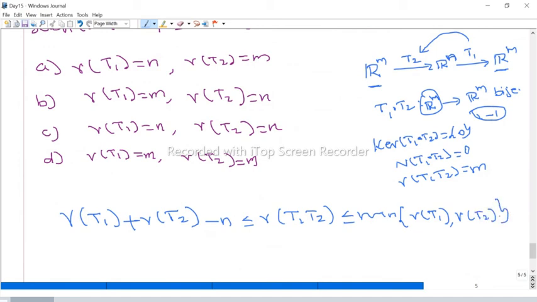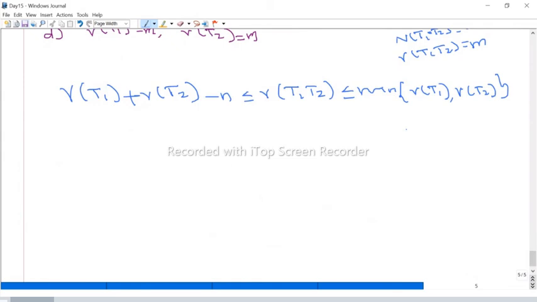We know this anyway. Now it is given that the composition is a bijection. So you should know some basic real analysis. Suppose the composition of two functions is bijective, then one of the functions should be 1-1. If you know the real analysis, that is very simple. So maybe I quickly recall here.